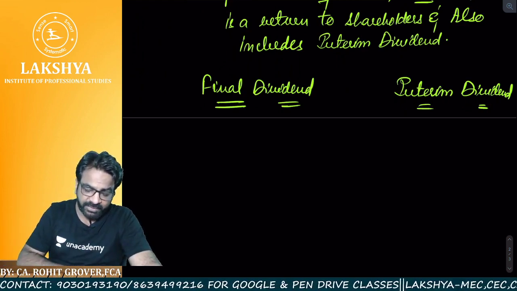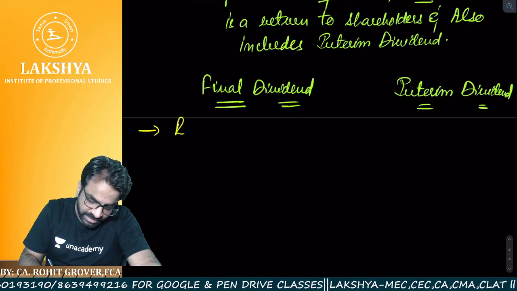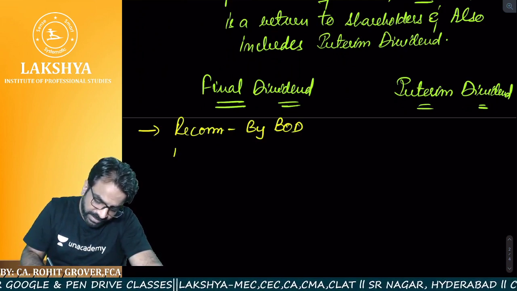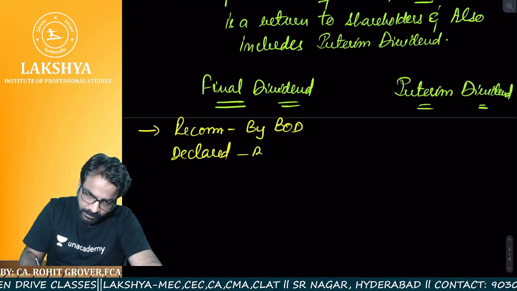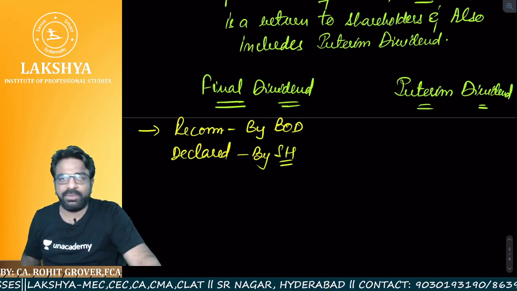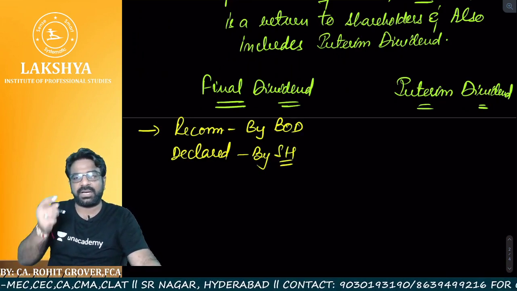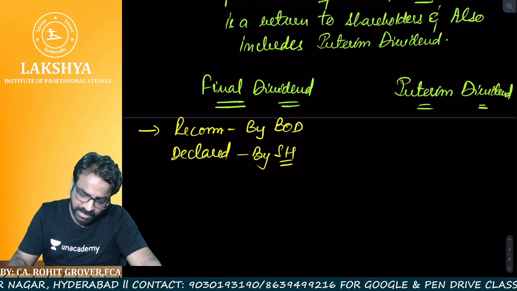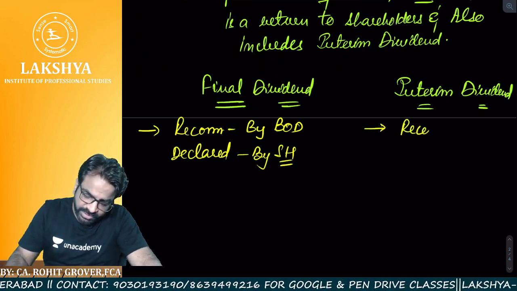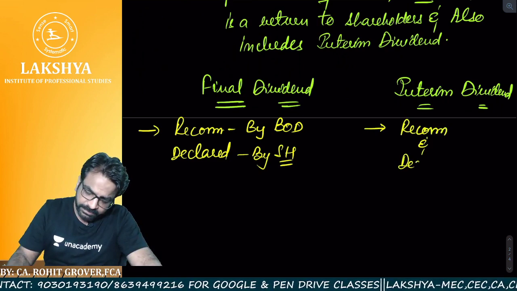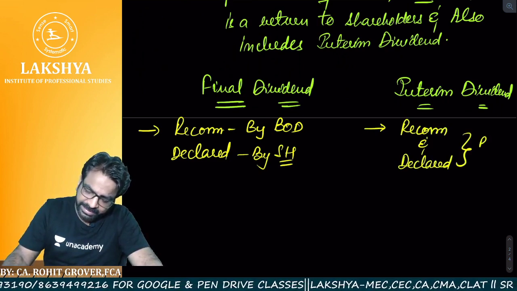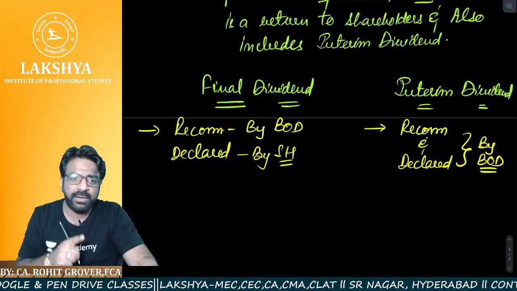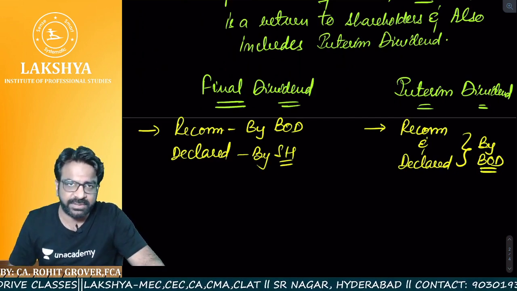So what do you mean by final dividend? A final dividend is a dividend which is recommended by the board of directors but declared by the shareholders. Then sir, what do you mean by interim dividend? Interim dividend is that dividend which is both recommended and declared by the board of directors. So the board of directors recommend it and also declare it. Are you getting the point?